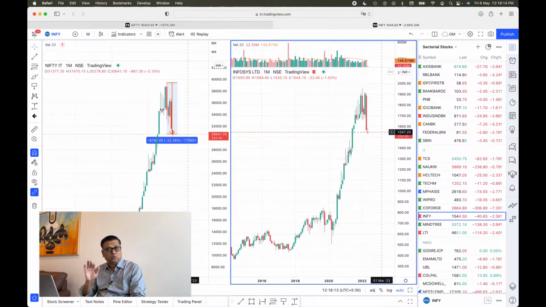So we are not going to enter at this point in time. We are going to wait and watch, but let us quickly have a look at some other component of the IT index as well. In the meantime, whenever we are talking about underperformer and outperformer, is this way of analysis helping you in understanding different sectors? This can be a homework for all of you. You can go through your favorite sector and start analyzing these things.